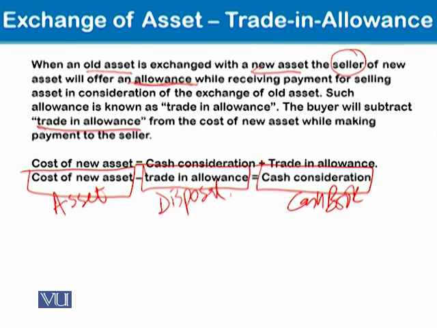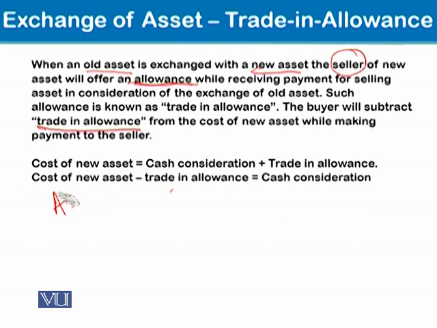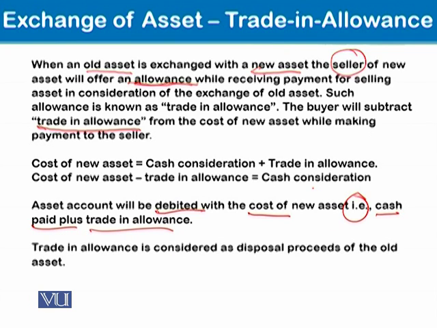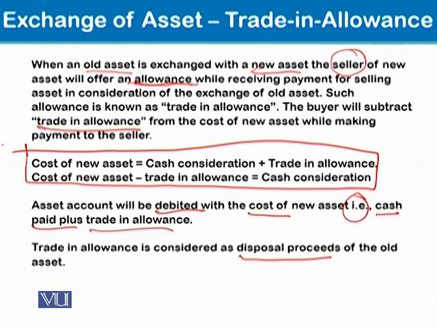Got it? This is its importance. So let's see that the asset account will be debited with the cost of the new asset, and cash paid plus trade-in allowance will give this cost. Trade-in allowance is considered as disposal proceeds of the old asset. This is what I discussed with you in these two equations.